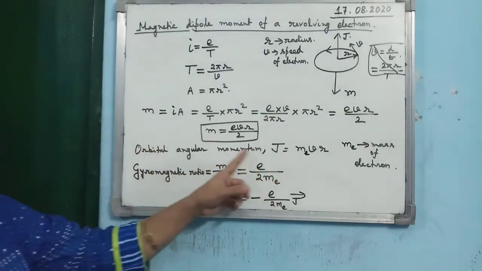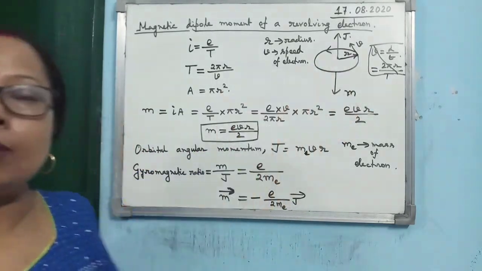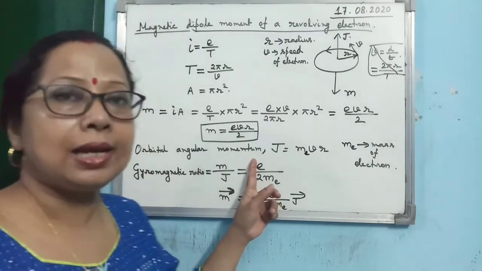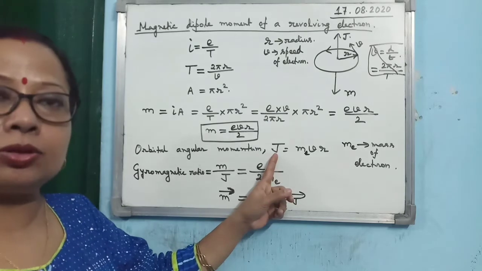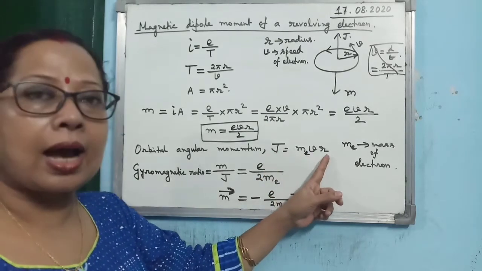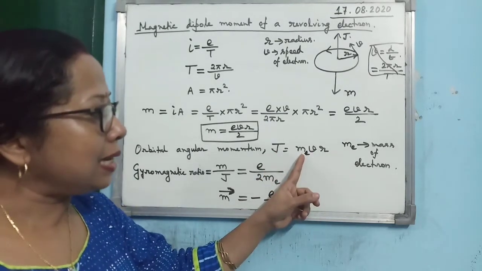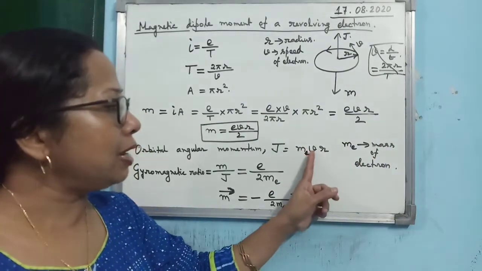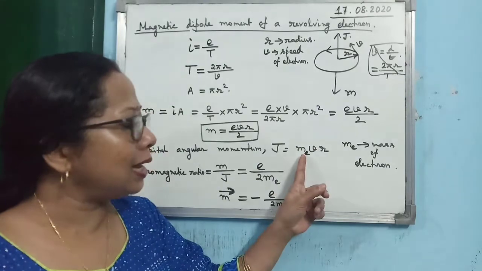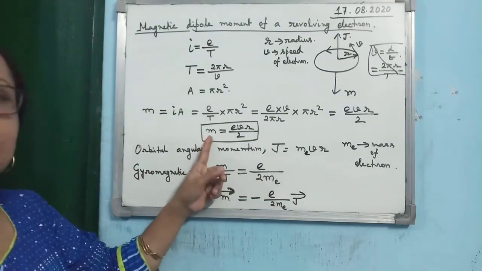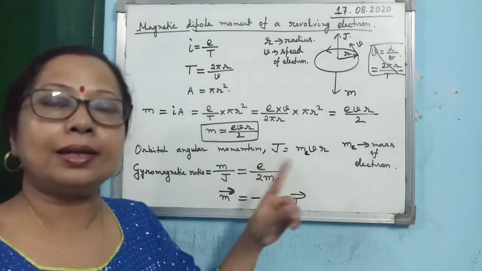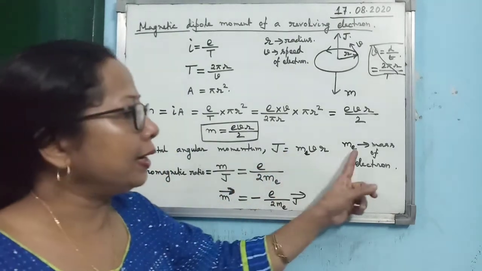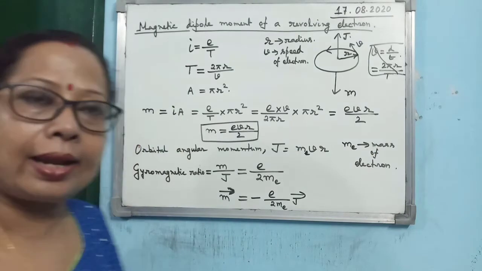As the electron is revolving in a circular orbit, the orbital angular momentum of the electron is given by, we generally denote it by J, m_e vr. Remember here m_e, this is the subscript, means mass of electron. Why have I not written m here? Because m is already used for magnetic dipole moment. That's why the subscript e is written. It indicates that it is the mass of the electron.